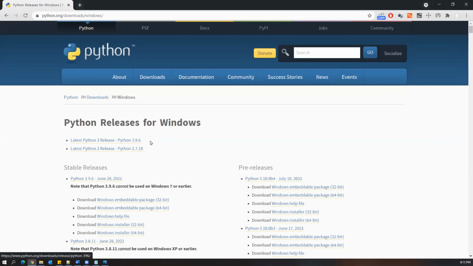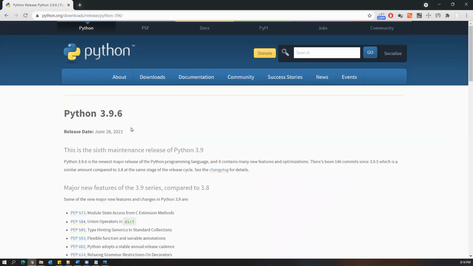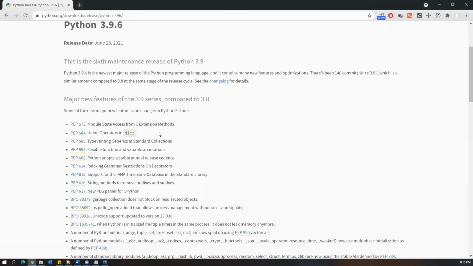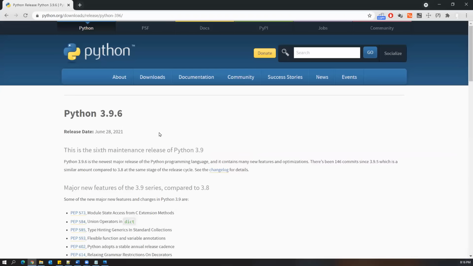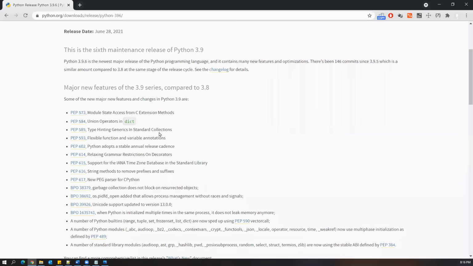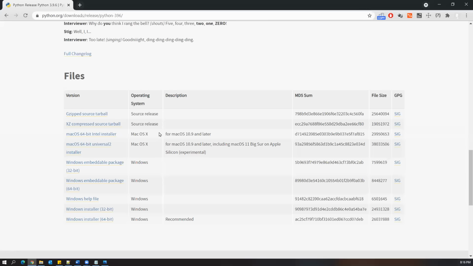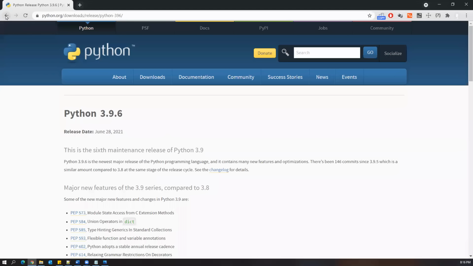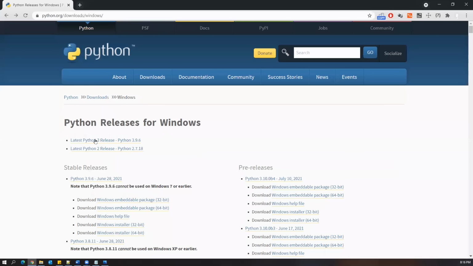So as soon as you click on this link, it will start downloading the software. Okay, I just clicked on that link, just a moment. Okay, so once you click on this link, it will navigate to another page. Now you can look here. I'm clicking on the Python 3 release, Python 3.9.6. So this is the latest version.